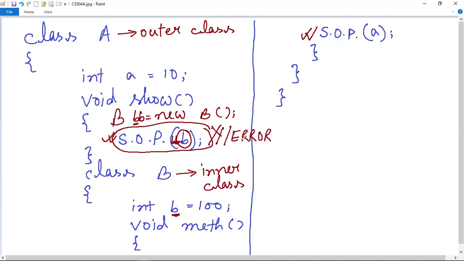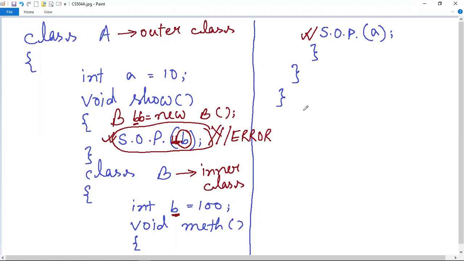Whenever this program is compiled normally using the javac compiler, then two dot class files will be created. We know that when you compile a program, dot class files are created for the classes inside the program.